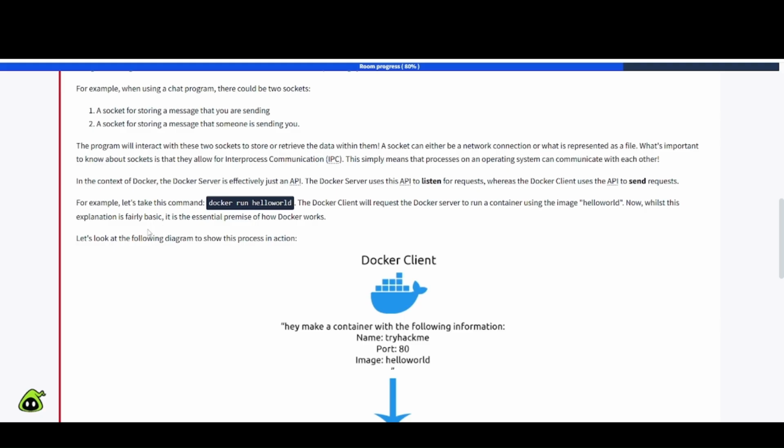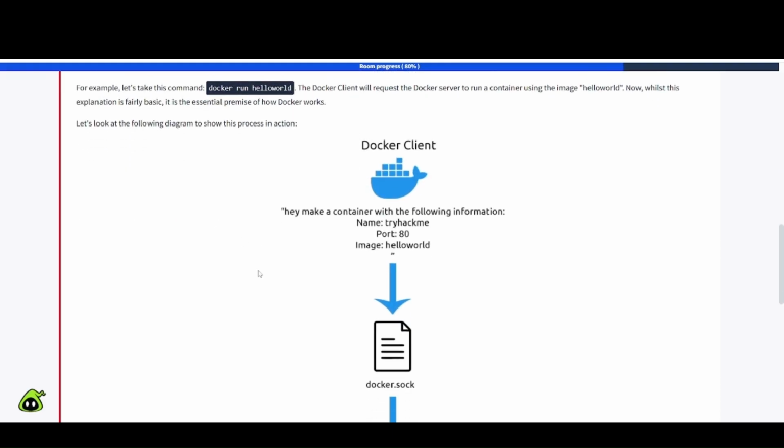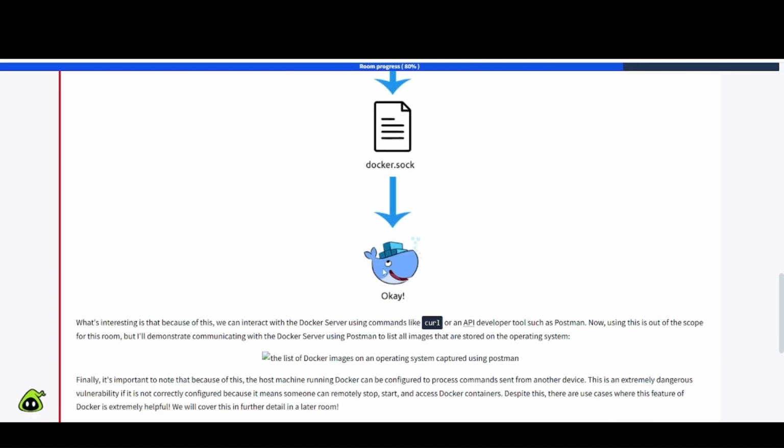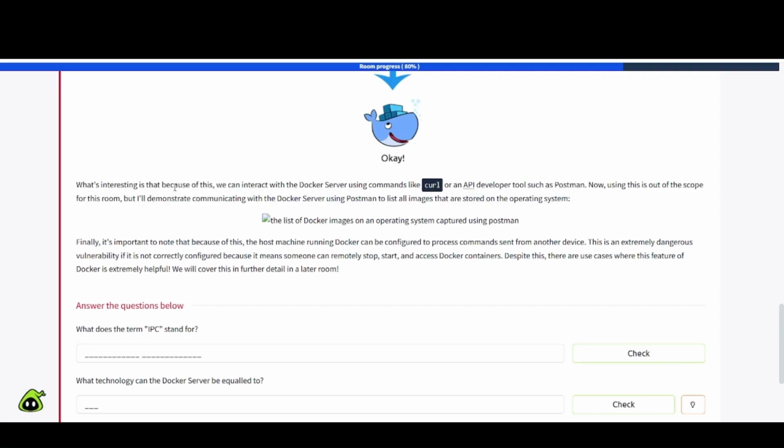Now, whilst this explanation is fairly basic, it is the essential premise of how Docker works. Let's look at the following diagram to show the process in action. Docker client: hey, make a container with the following information: name, TryHackMe, port 80, image hello world, docker.sock. Okay, and that's going to here, and it says, okay, let's do it.